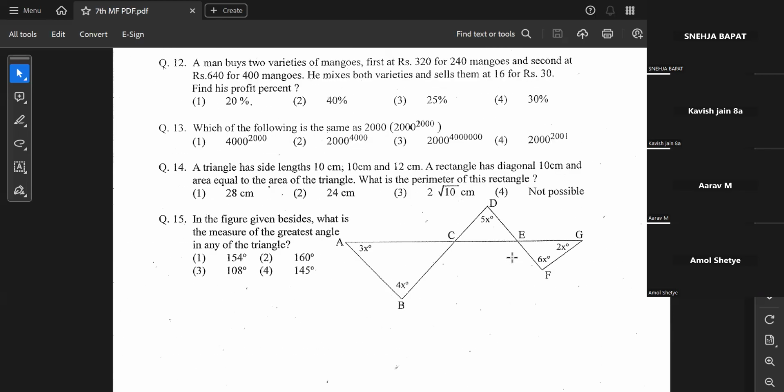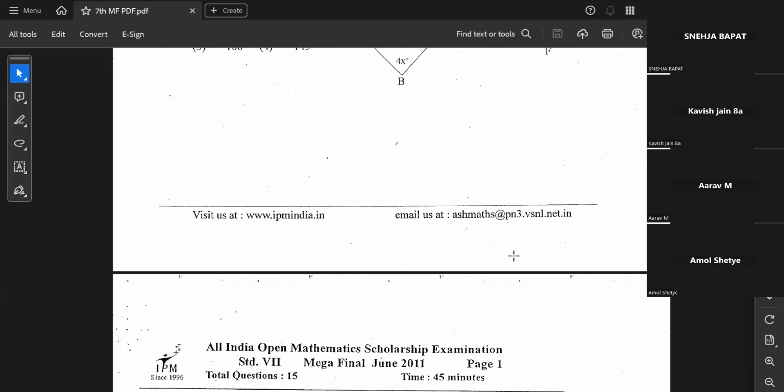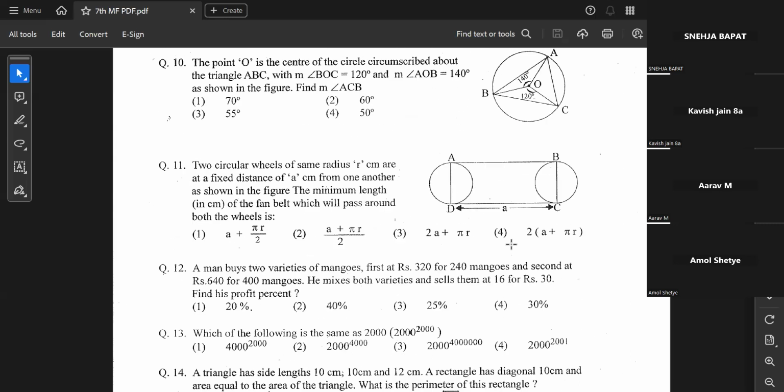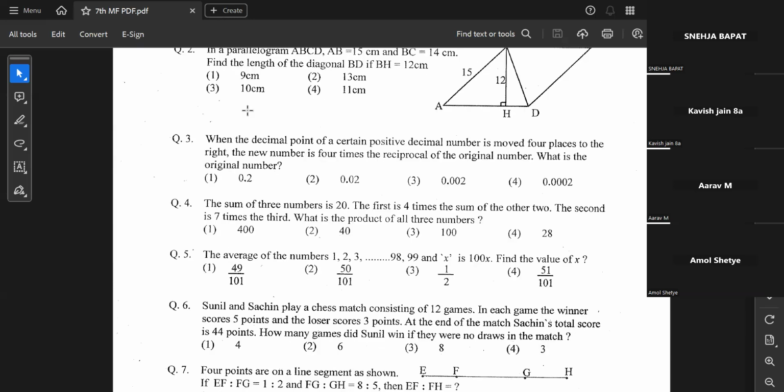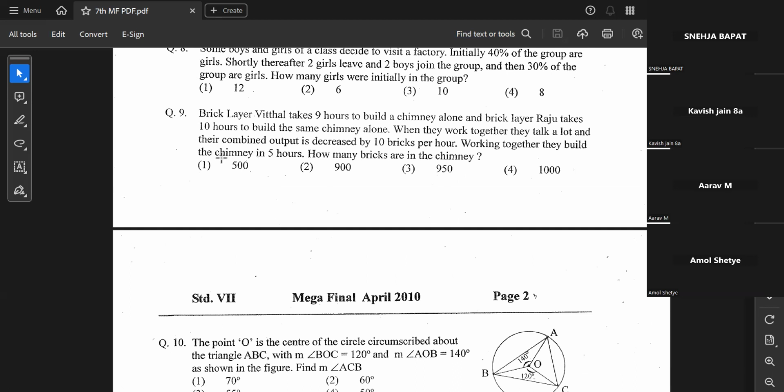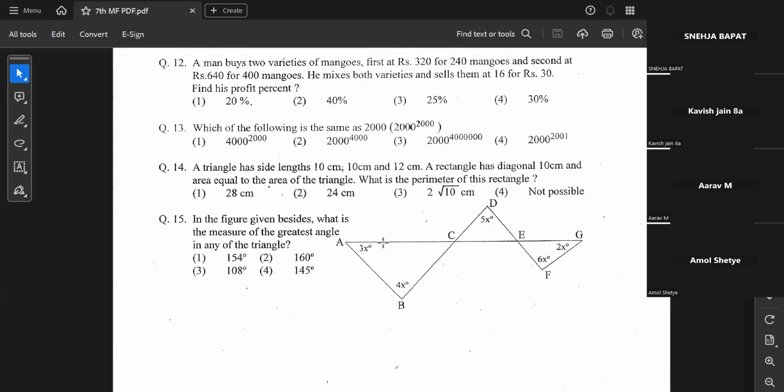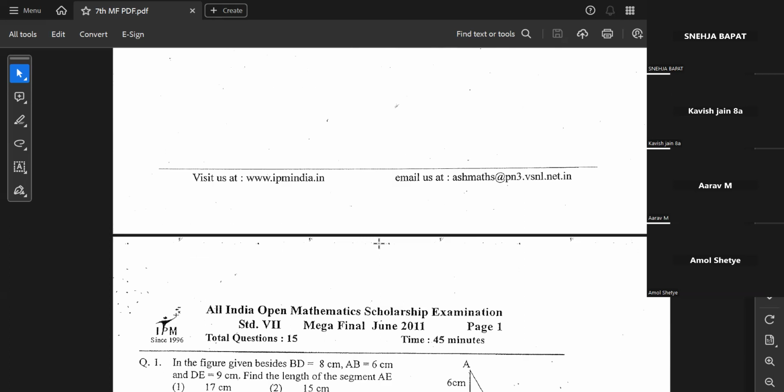Proceeding. I am assuming 2010 is done. Sir, I did not understand question 3 of 2010, and question number 9. Question number 3 was explained in the last class. You will have to go through the recording. I won't be repeating that due to time constraints. Question number 9 was also discussed in detail and explained multiple times in the last class, so I won't be discussing that also. You can go through the recording.